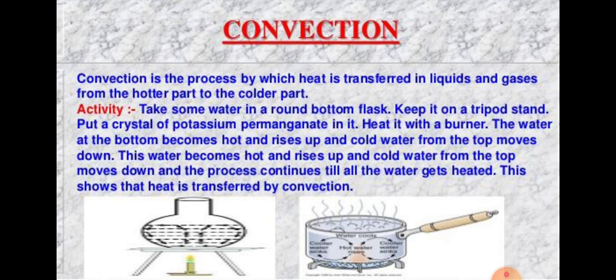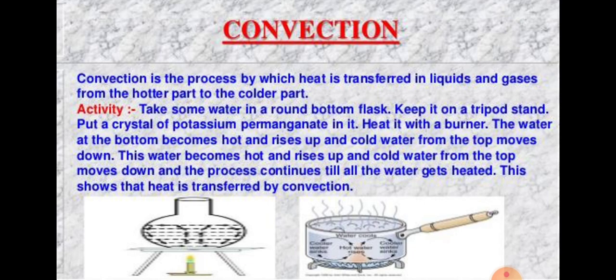In convection, the particles of the liquid actually move from the hotter region to the colder region to transfer the heat. Transfer of heat by convection can't take place in solids because particles in solids are fixed at one place and hence can't move about freely.